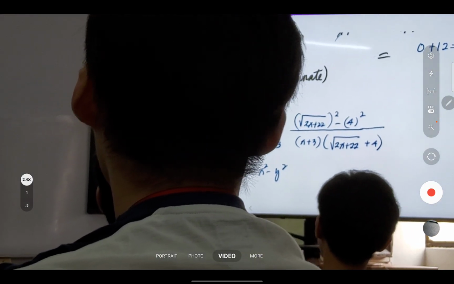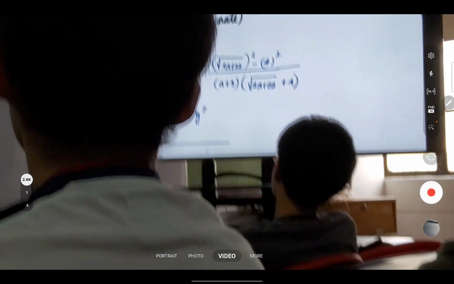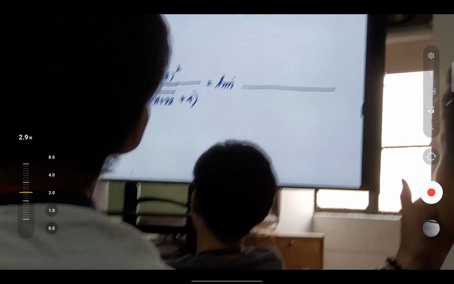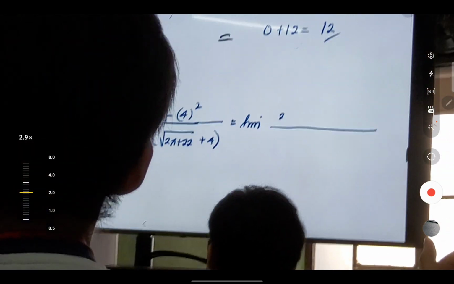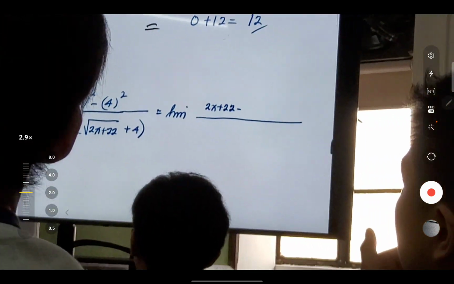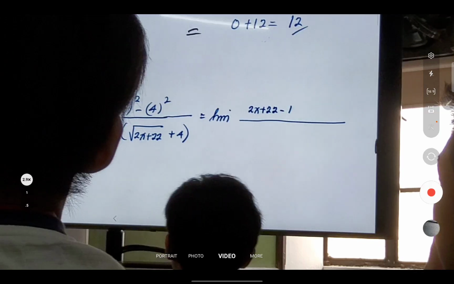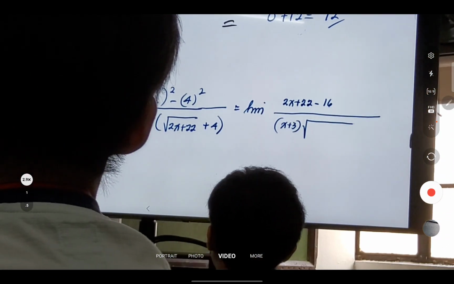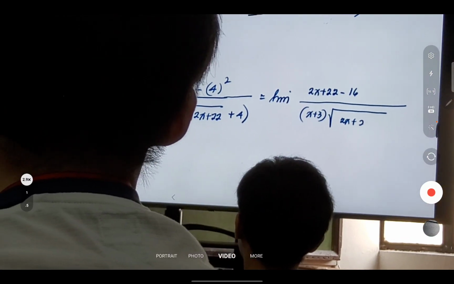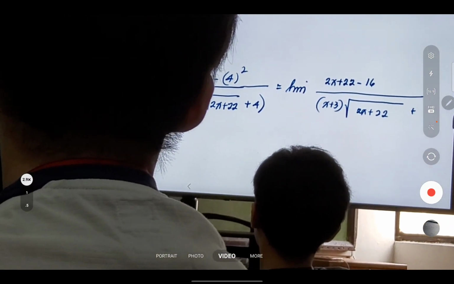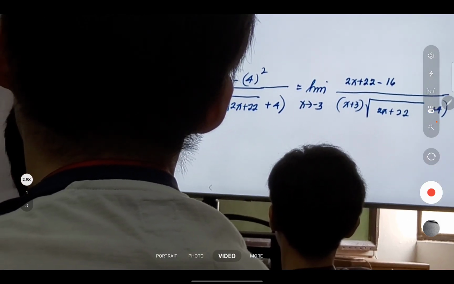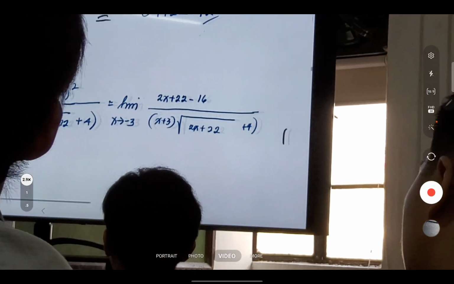So this gives us the limit of what? 2x plus 22 minus 16 over what? X plus 3 times the square root of 2x plus 22 plus 4, as x approaches negative 3. Okay? So what's the next step?